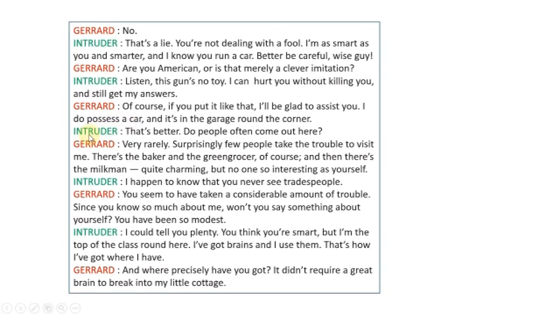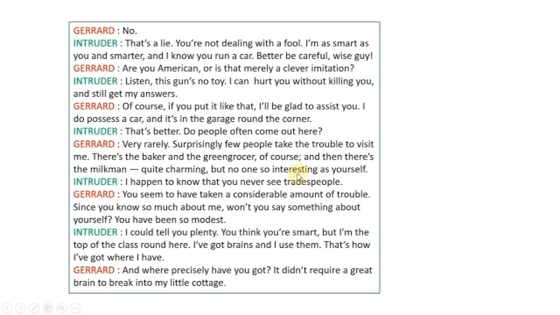Intruder: That is better. Do people often come out here? Then he asked if people visited that place, that cottage. Gerard: Very rarely. Surprisingly, few people take the trouble to visit me. There is the baker and the greengrocer, of course, and then there is the milkman, quite charming, but no one so interesting as yourself.